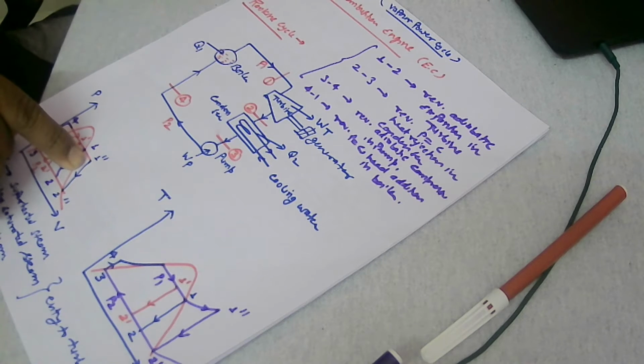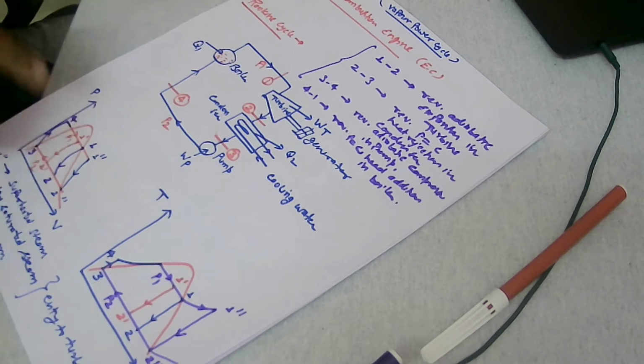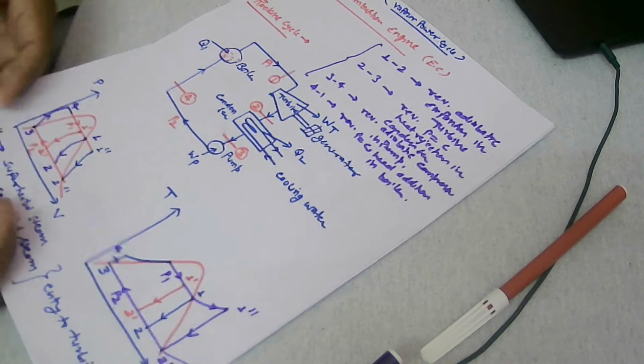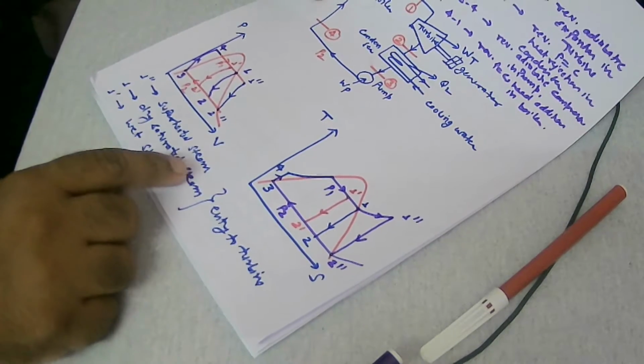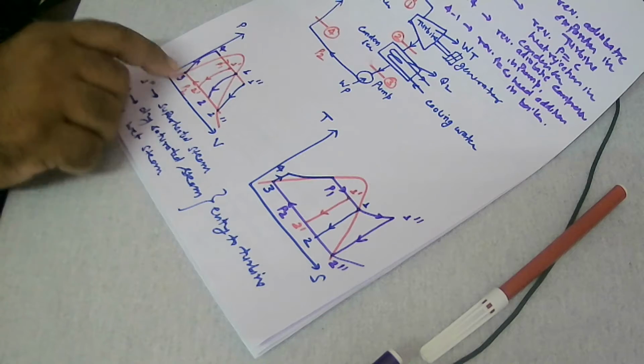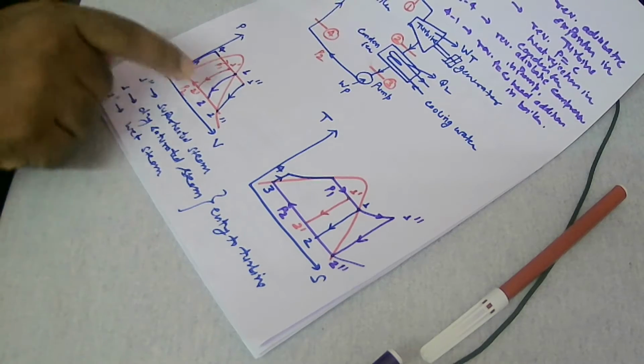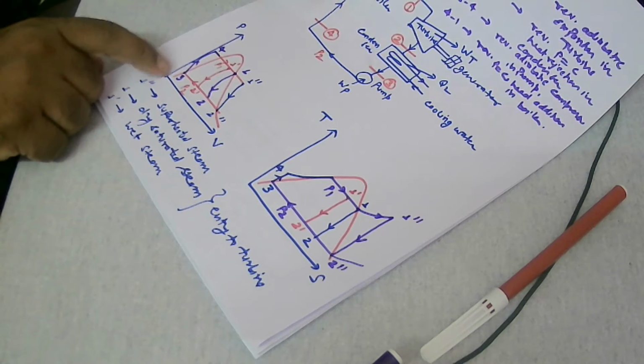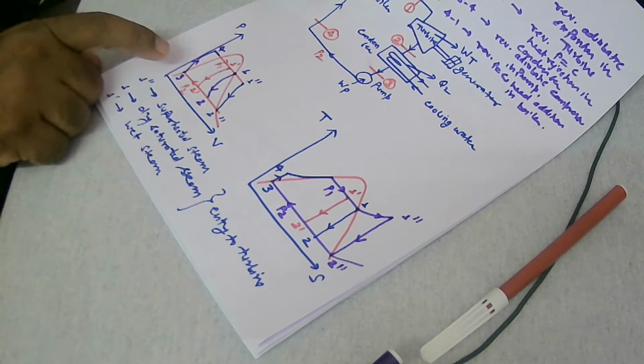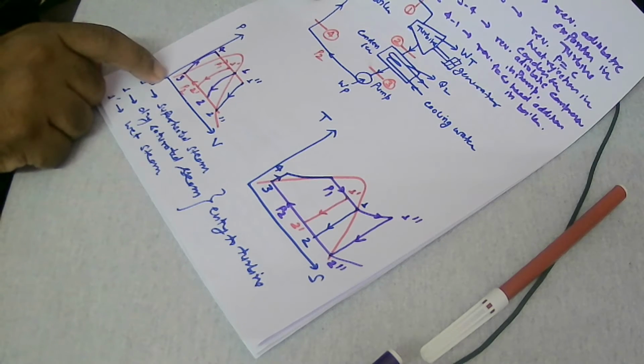So this is the turbine inlet. So after the heating in the boiler, when it's entering into the turbine, it may be either one of these conditions, all right. But after the condensation, final condition of steam will always be a saturated liquid, keep in mind, that is point 3.